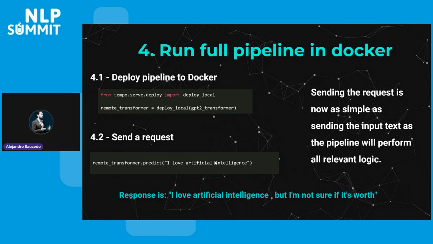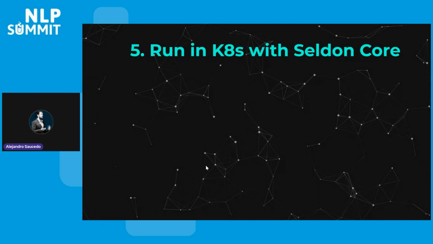Both the GPT-2 model and the transformer pipeline are running on Docker. And the only thing that we needed to do is basically just generate these clients and deploy it. And with Tempo, you're able to now interact with those remote models that are deployed in Docker without having to deal with any of the underlying complexity of Triton, et cetera, et cetera.